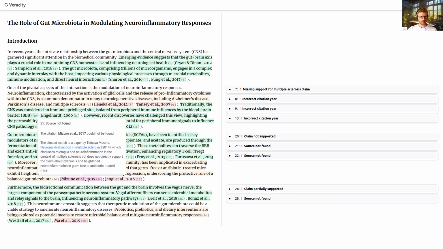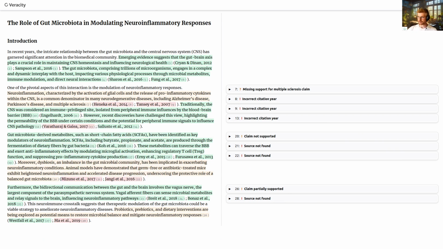And here in red, we have a citation for which we cannot find any corresponding source document. It was probably fabricated by ChatGPT in this instance and so does not exist. So that's our Veracity product.